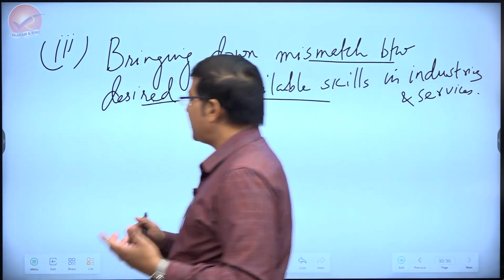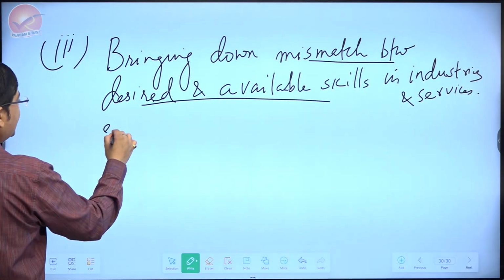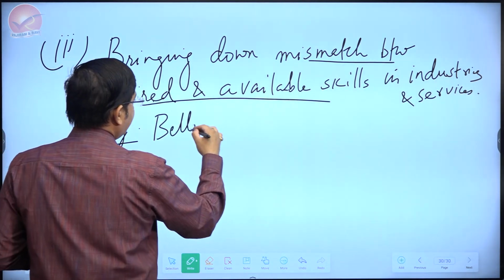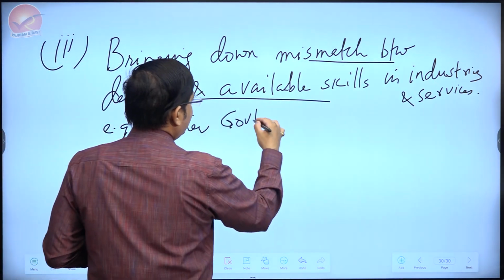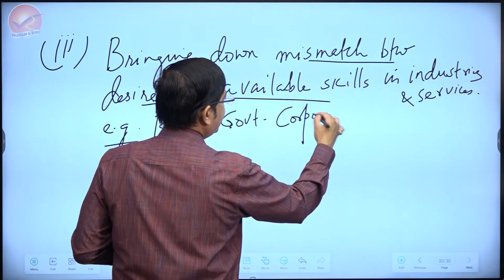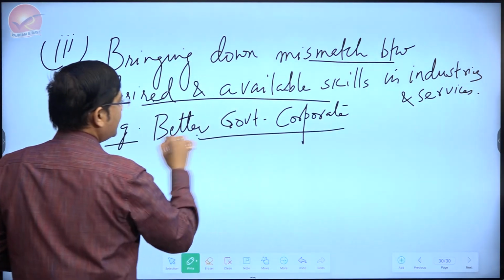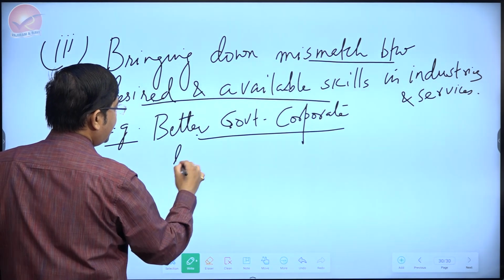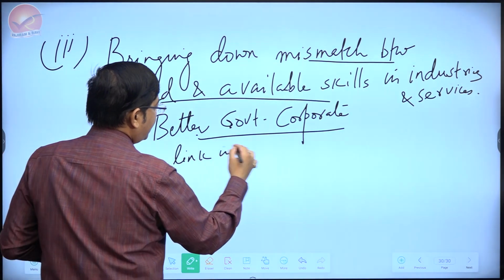Actually, you can give a number of ways. I would say, for example, one way is by better government corporate link in skill development.